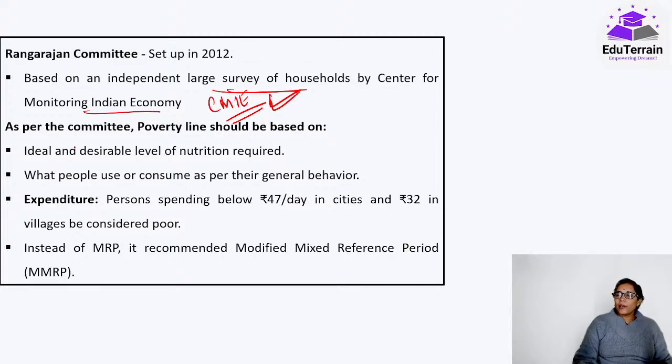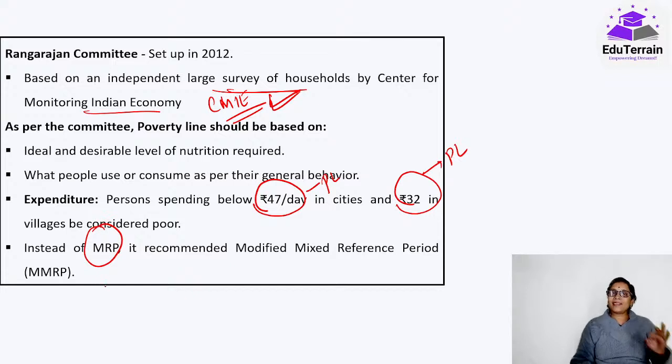Okay. So according to this committee, the poverty line is set so that a person spending below 47 rupees per day in cities and 32 rupees in villages can be considered poor. So this is the poverty line that they have mentioned. And here, instead of the regular mixed reference period, there are three kinds of reference periods that are used for poverty line estimation. So what is poverty line?